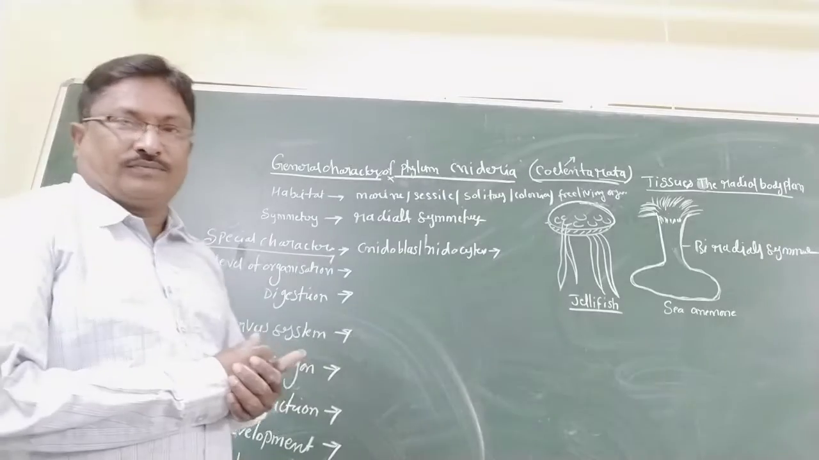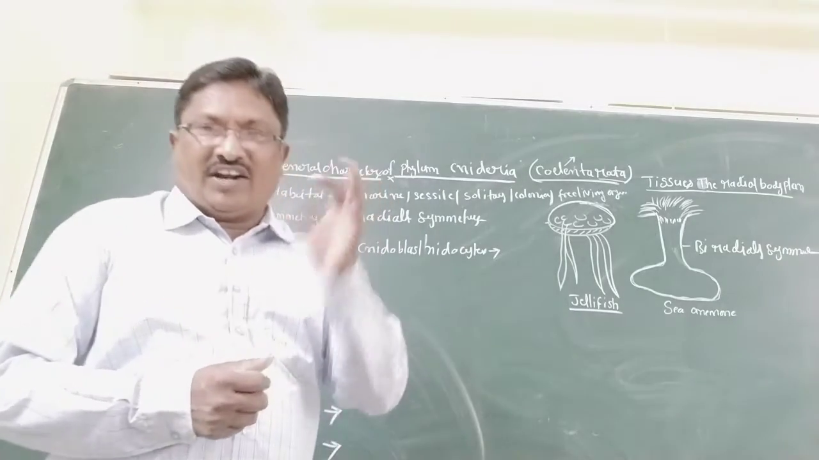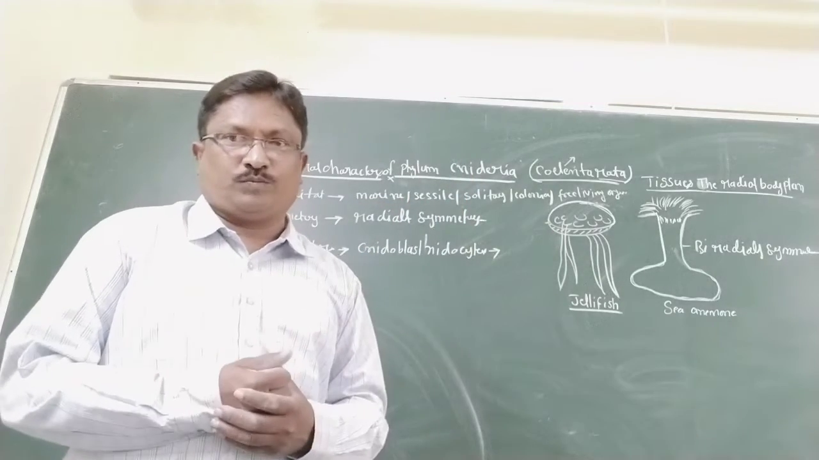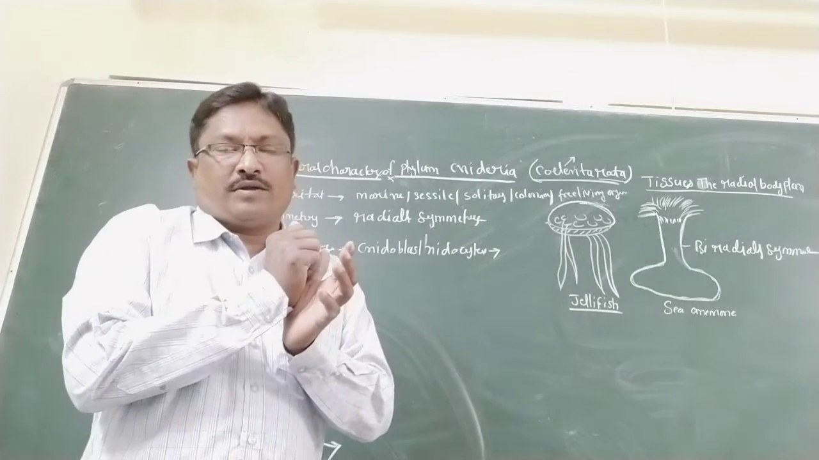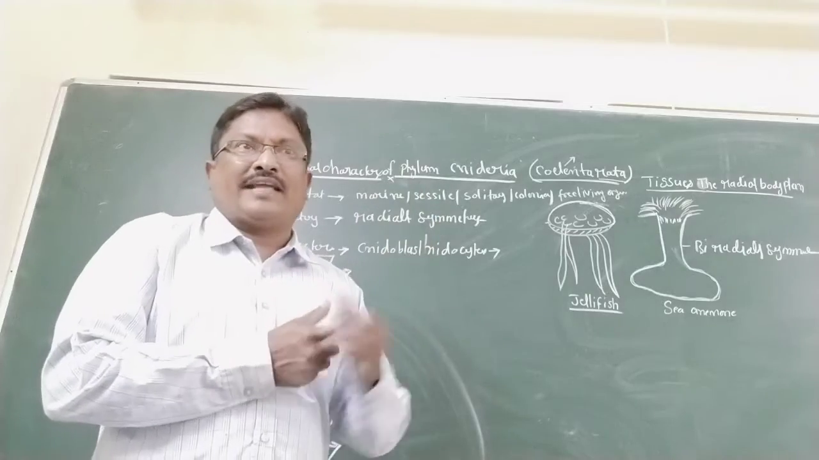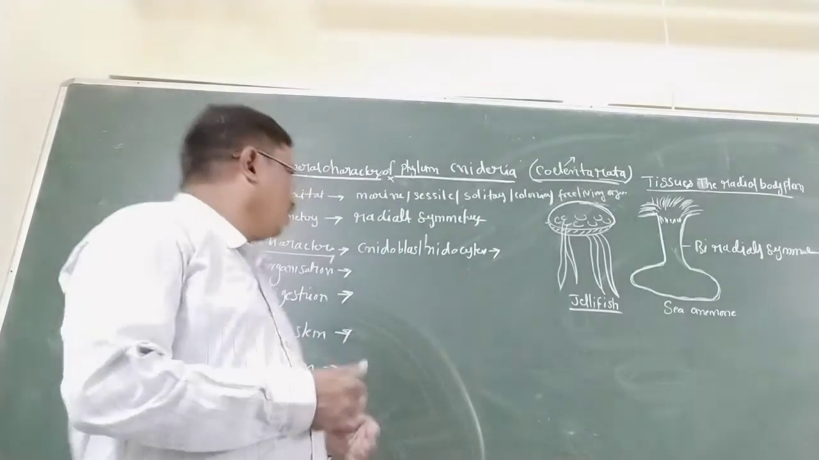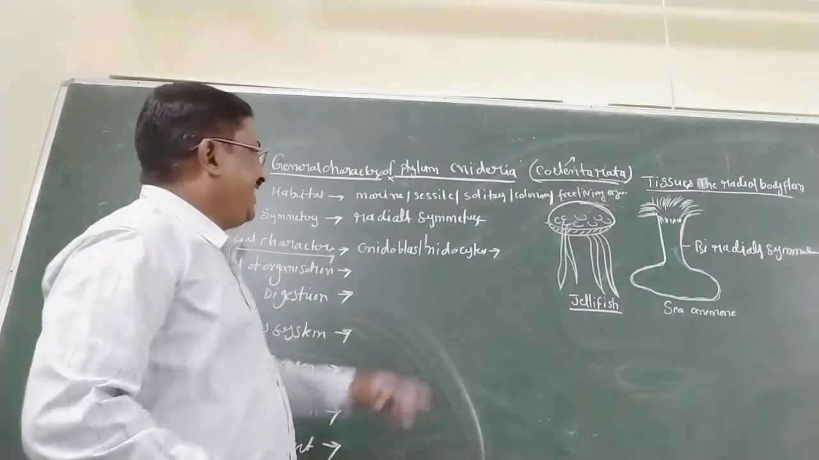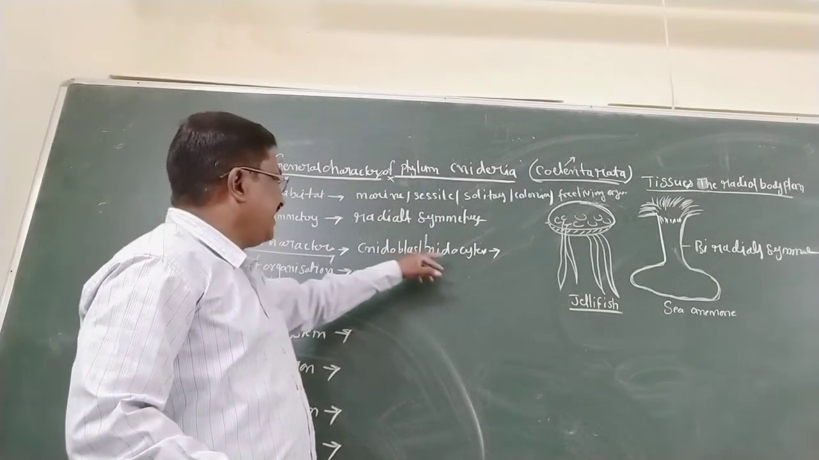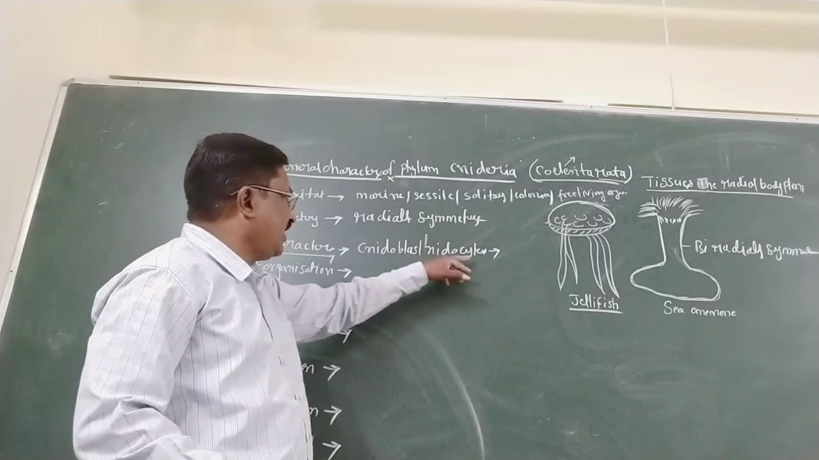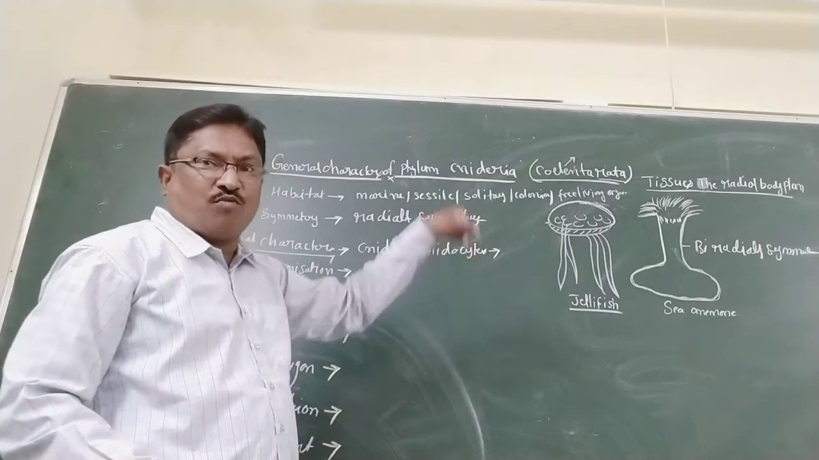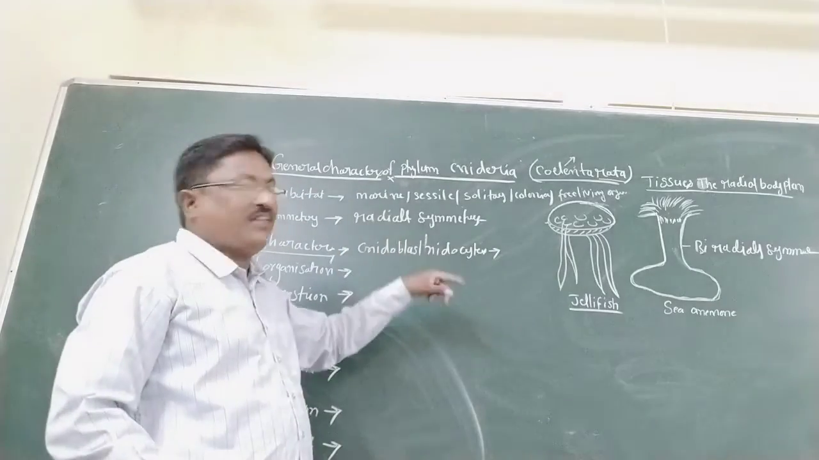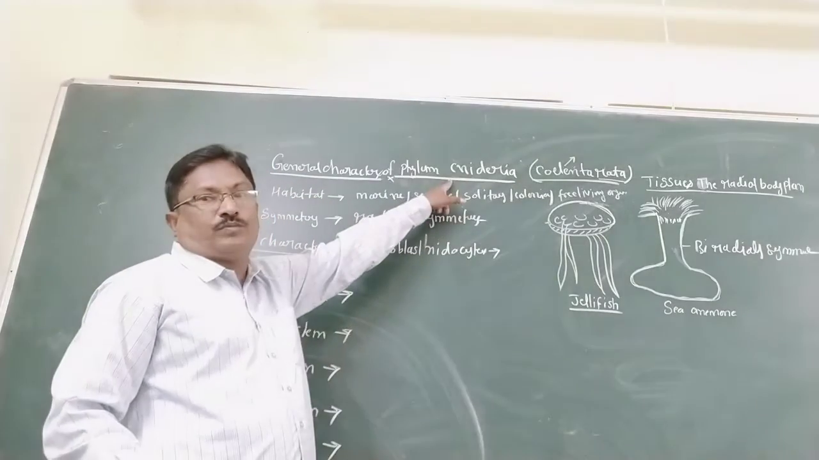Cnidocytes are present in the tentacles and the body. Their main function is defense and capturing of food. So that is the Cnidoblast. It is one of the special characters. Cnidoblast cells, or Cnidocytes, are present in the tentacles and the body. It is a unique character of Cnidaria. That's why the name Cnidaria is given.